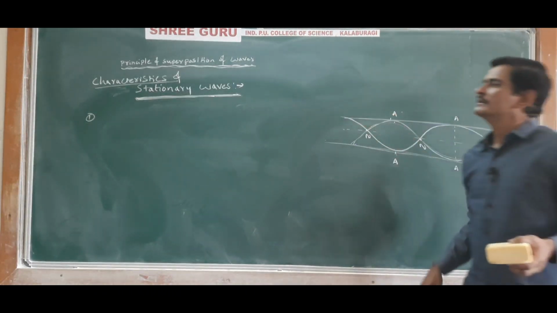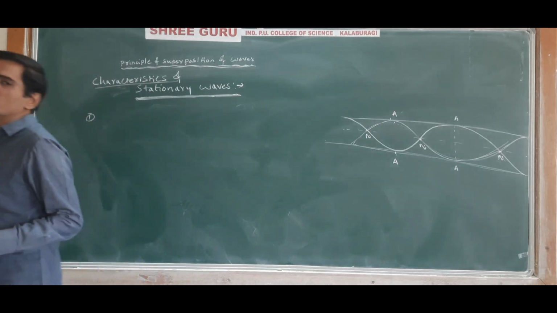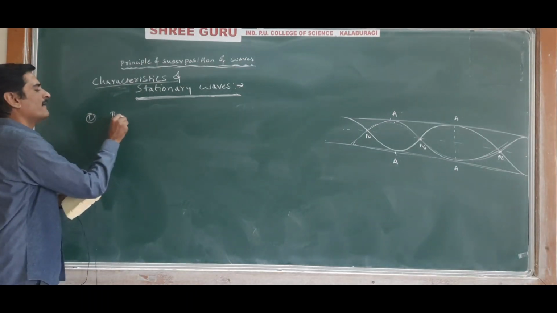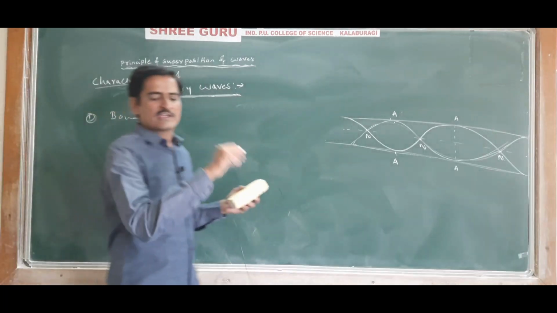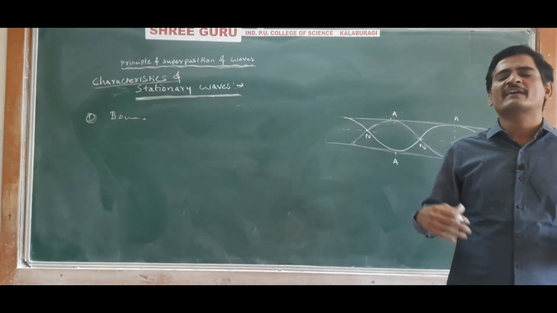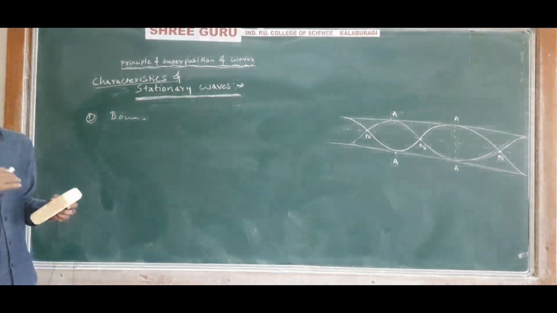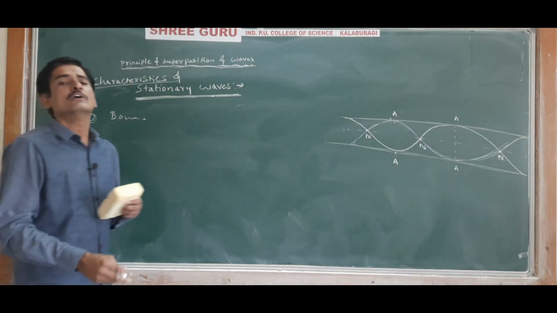Okay. So now, first point: a stationary wave is formed in a bounded medium, that is, a medium whose boundaries are separate from the outside. In that kind of medium a stationary wave is formed.